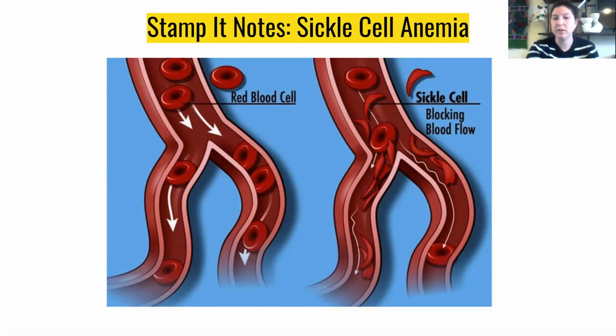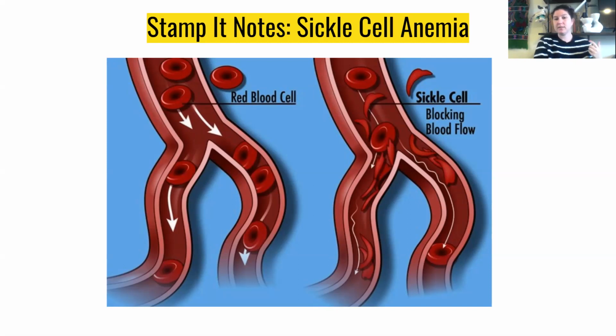But the big issue with sickle cell is that they have these sharp edges. An easy way to think about it is if you've ever swallowed a chip and you didn't chew it all the way and it feels like it's cutting up your throat. I don't know exactly what it's like, but that's what I imagine it's like when you have a blood cell with sharp edges trying to move through your veins. So it can be painful.